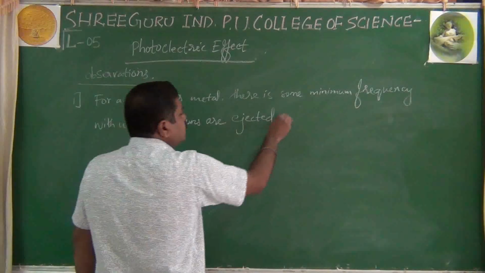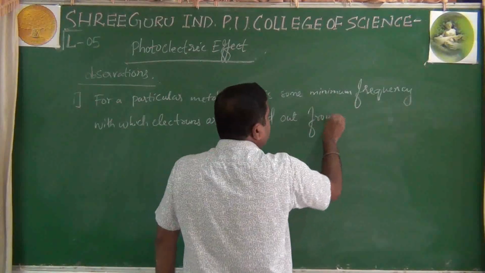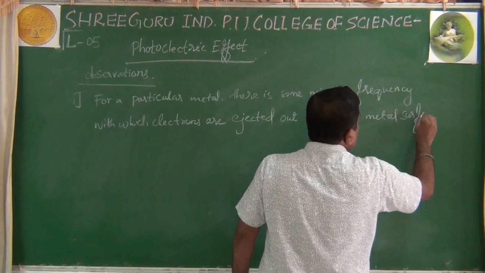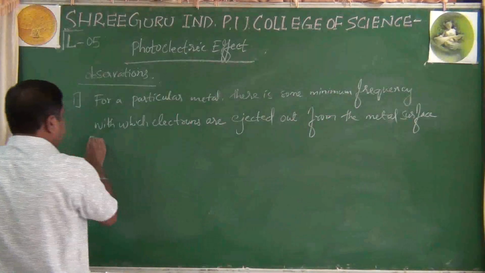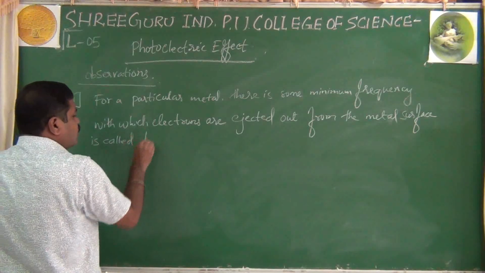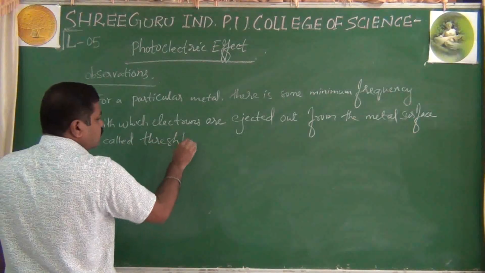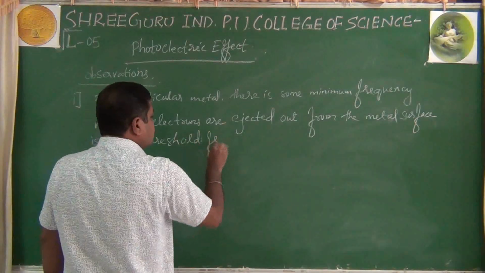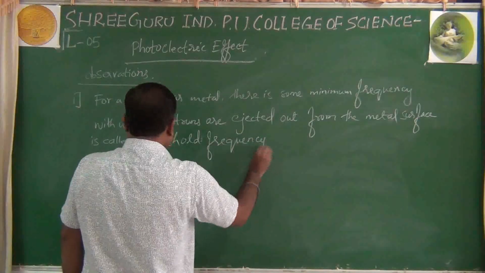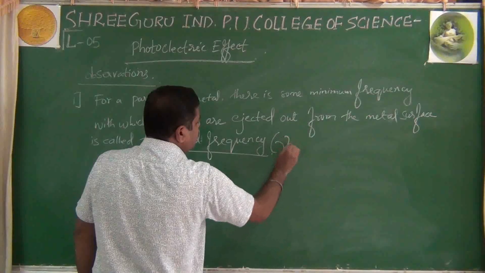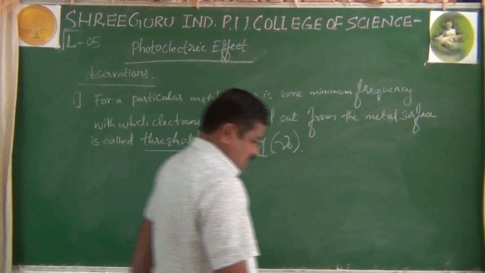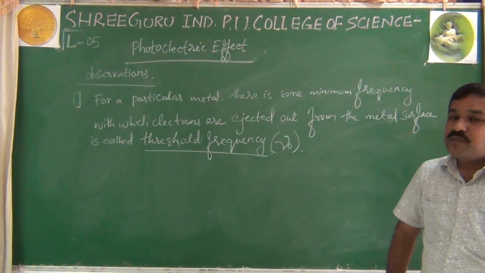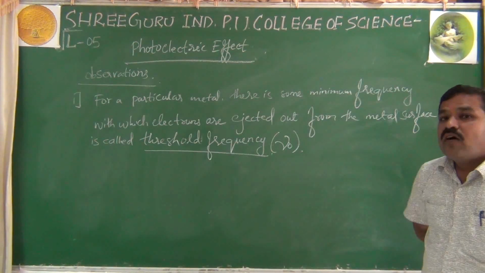Electrons are ejected out from the metal surface. That minimum frequency is called the threshold frequency, which is denoted as nu naught. Light with frequency less than this threshold frequency will not be responsible for the photoelectric effect to occur.